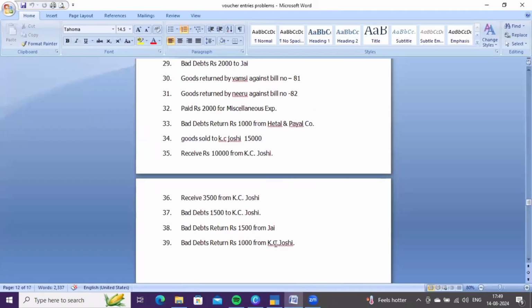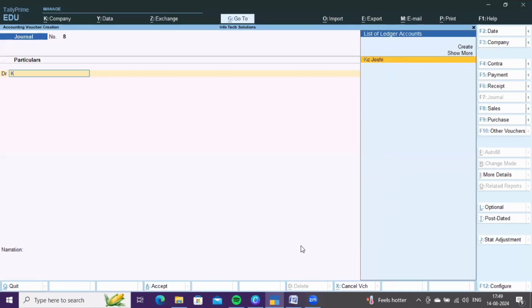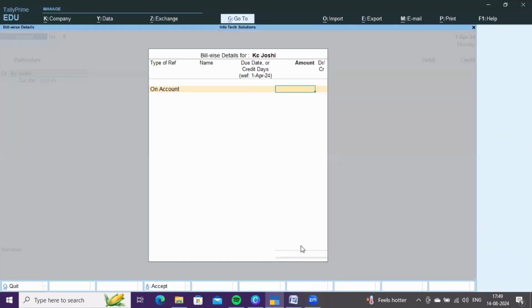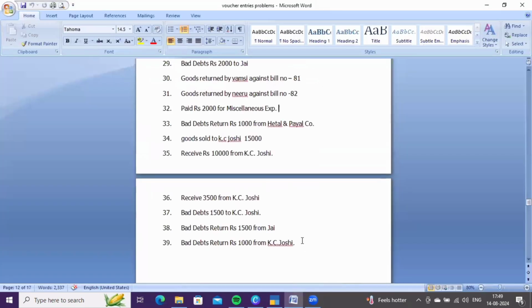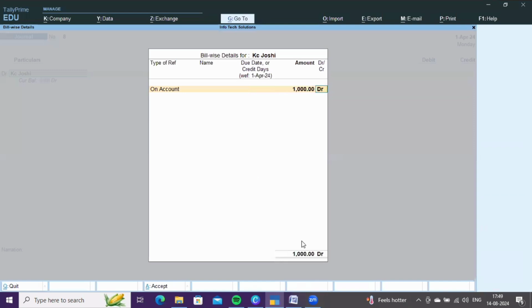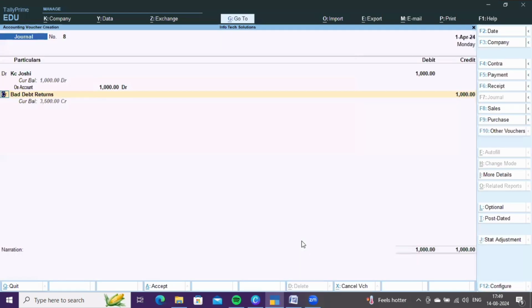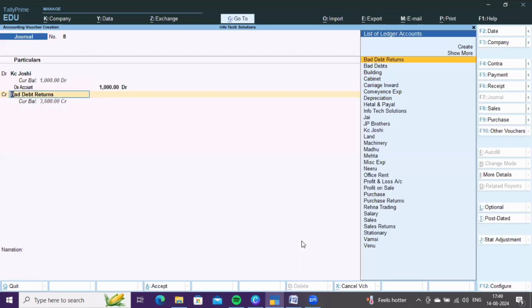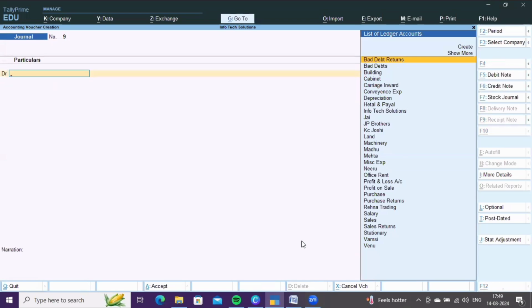Next, bad debt returns from KC Joshi. It is the same transaction. You need to debit KC Joshi on account. How much is she returning? 1,000 rupees, and credit bad debt returns account. Then press Ctrl A to save it.